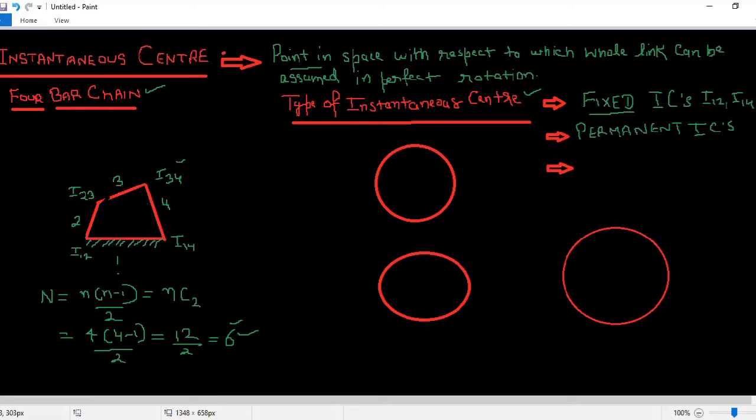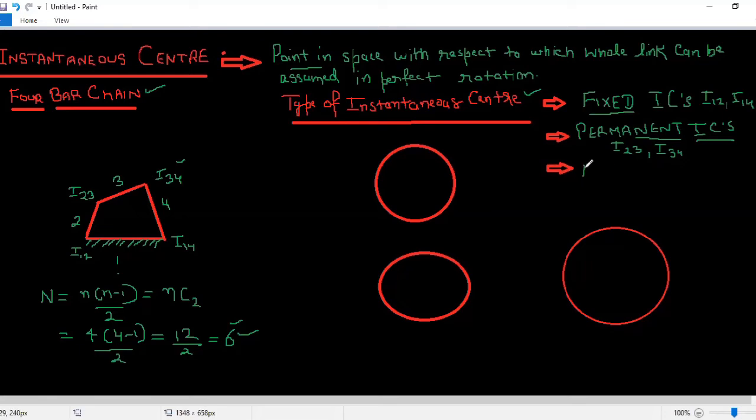The joint will be fixed between 2 and 3, but it can move if the mechanism is moving in clockwise or anti-clockwise direction. Clear? So we can say I23 and I34 are permanent, the joint is fixed, but they can move with respect to the mechanism. In this 4-bar mechanism, I23 as well as I34 will behave like permanent instantaneous centers.